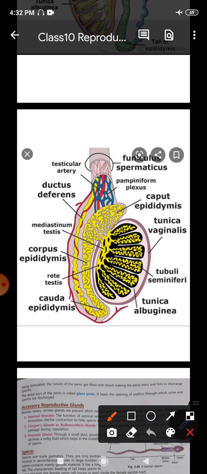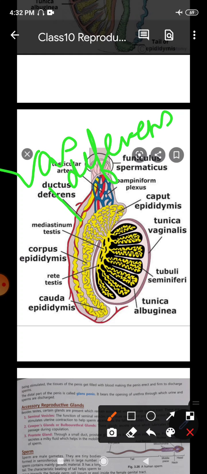This thick walled tube is written here as ductus deferens, and this is vas deferens, the thick tube. It travels from the scrotum to the body, and joined by the seminal vesicle, the vas deferens opens into the ejaculatory duct.